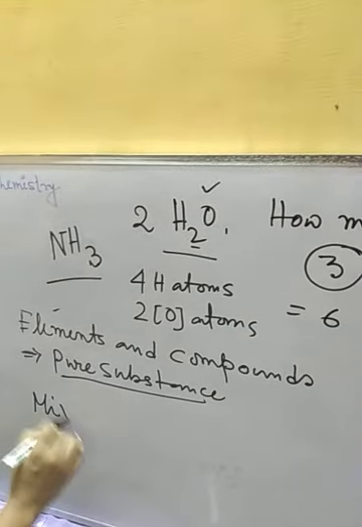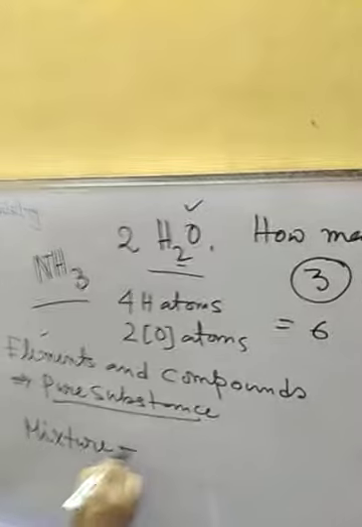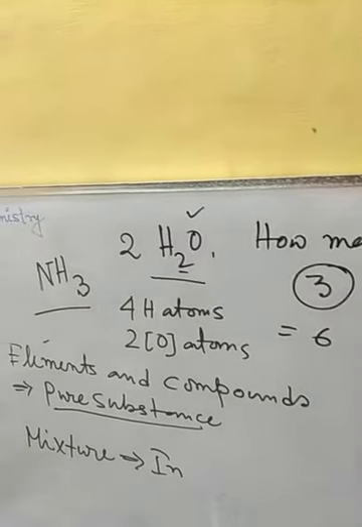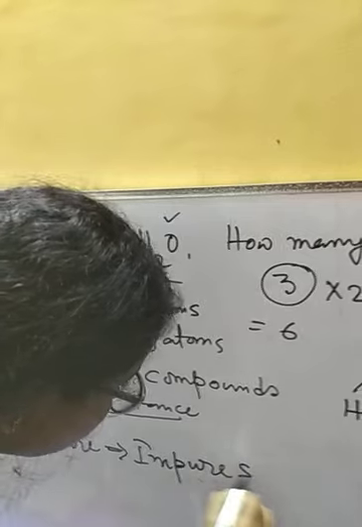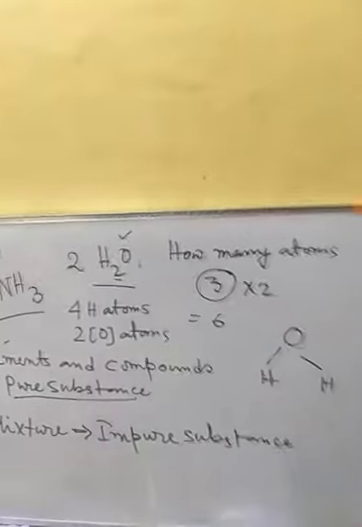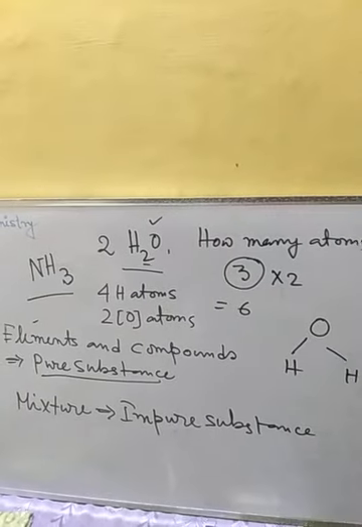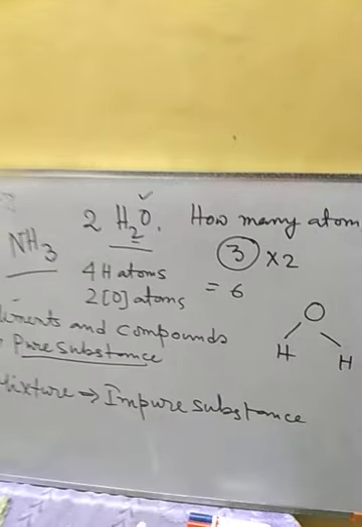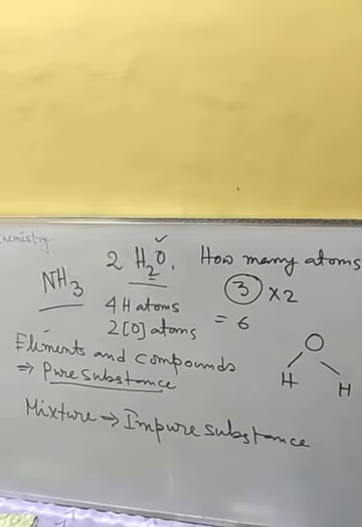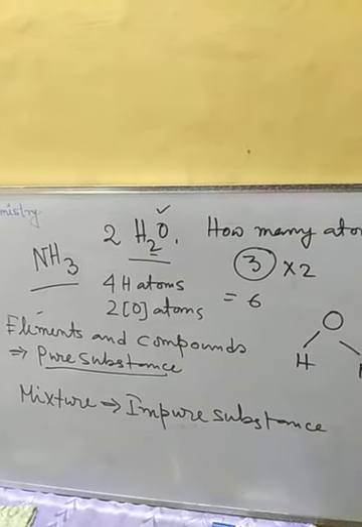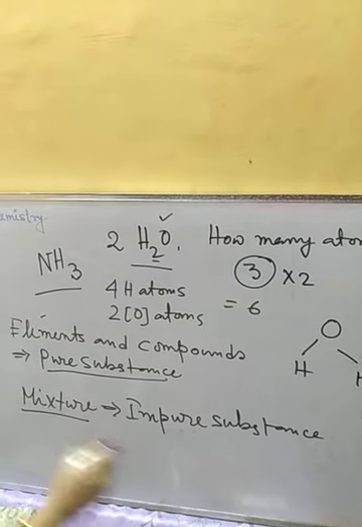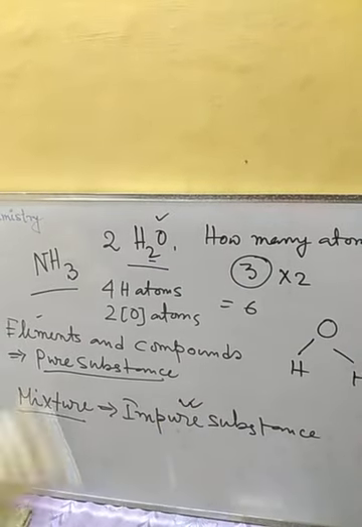Mixtures are impure substances. That means more than one substance is mixed together. An impure substance is where we get a mixture of two or more substances, like salt solution. This is an impure substance because salt, that is sodium chloride, is there, along with water, and they can be mixed in any proportion. That's why these are called mixtures and impure substances. So this difference, you know.